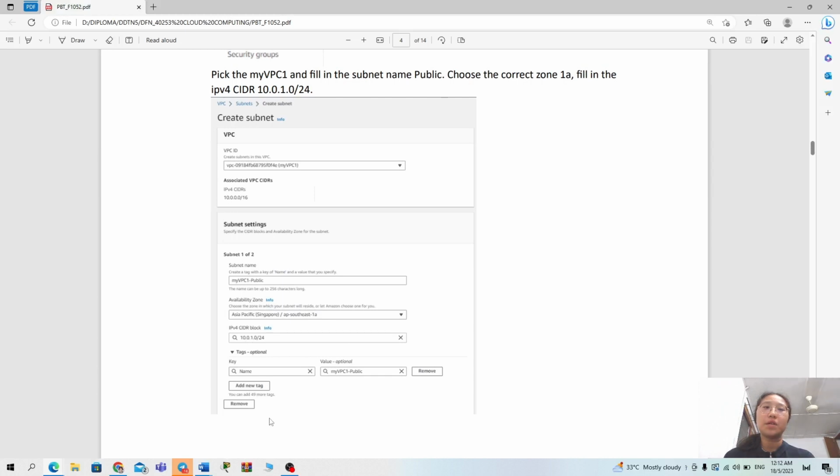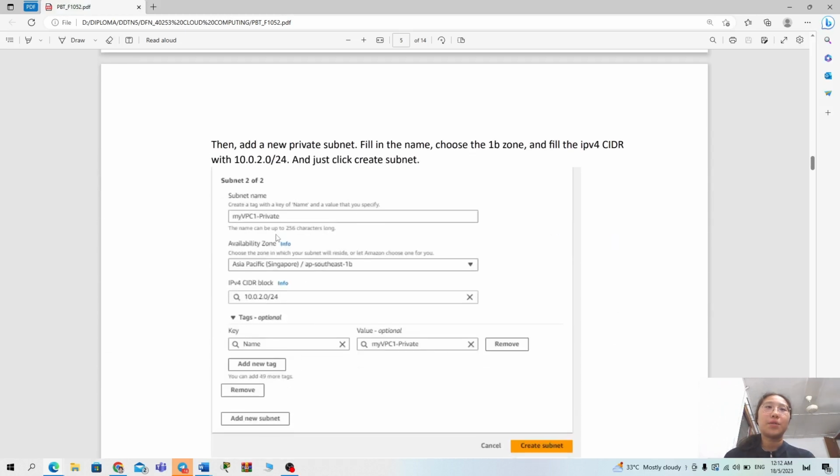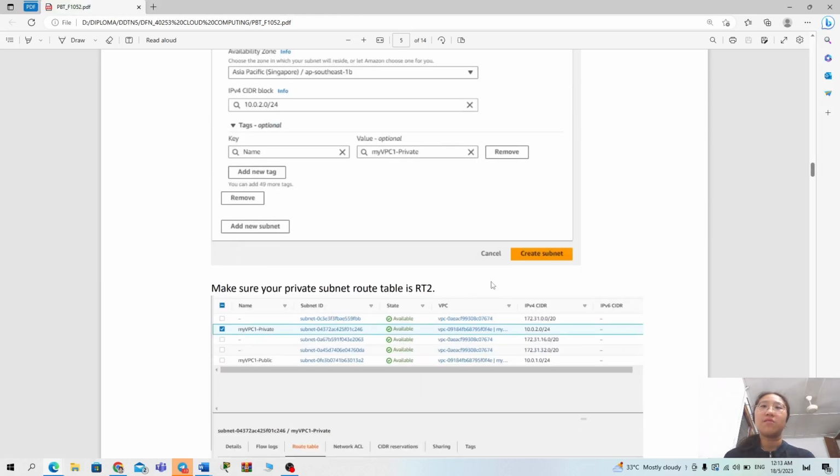It will show here, and we just continue to fill in my VPC1 private and choose the zone 1B for the private subnet, and we fill in the IPv4 CIDR block with 10.0.2.0/24 and we just click create subnet.